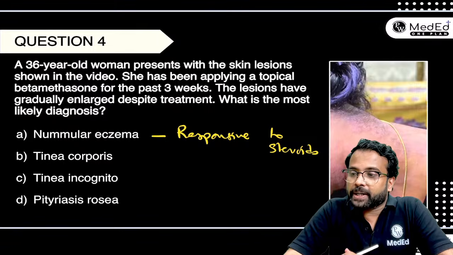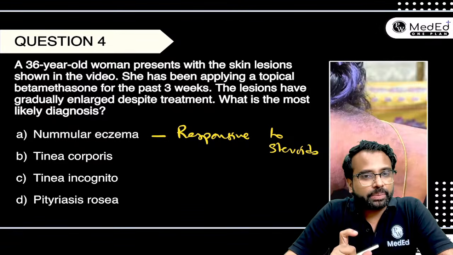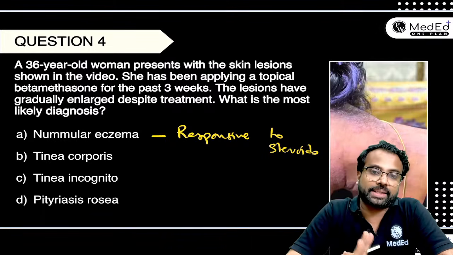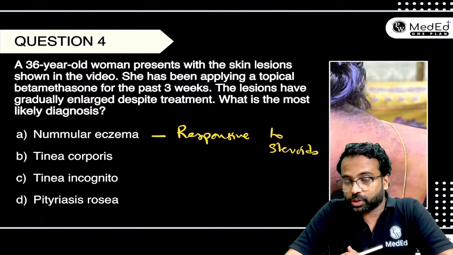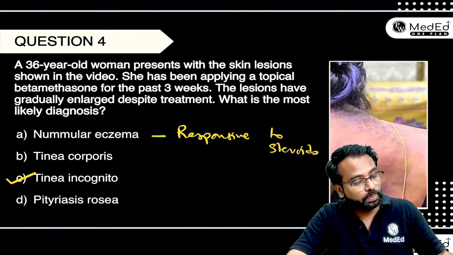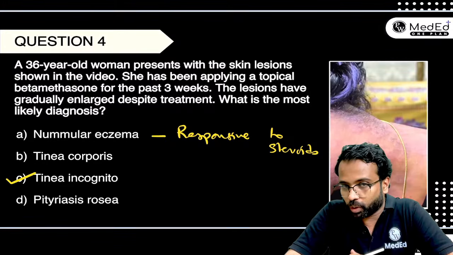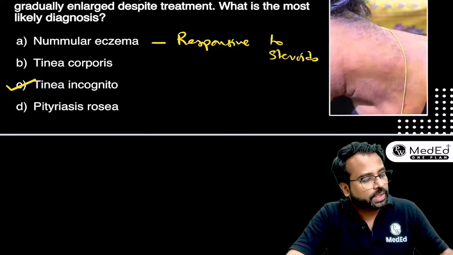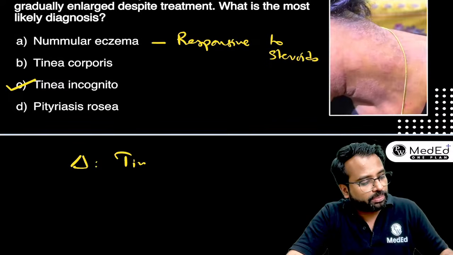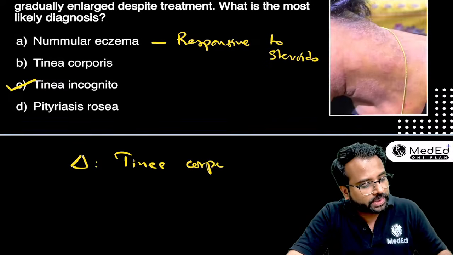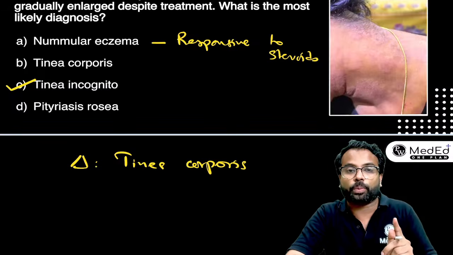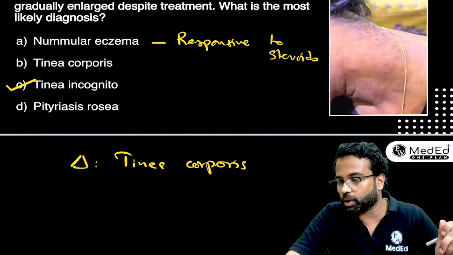Yeah. So here the patient is having some skin lesion and the lesion is not improving with steroids. That is the biggest clue that you have. So here your correct answer should be tinea incognito, because here the diagnosis initially would have been tinea corporis, and you can see that tinea corporis is also there in one of the options.